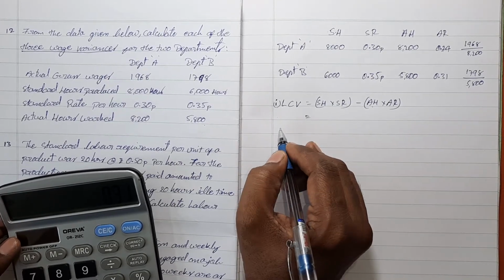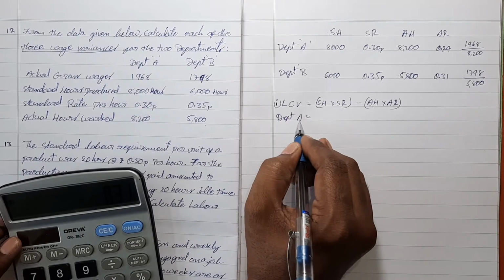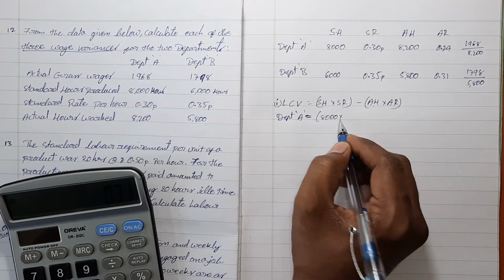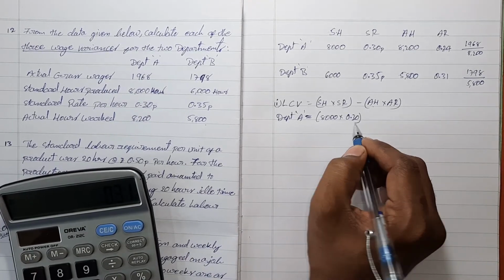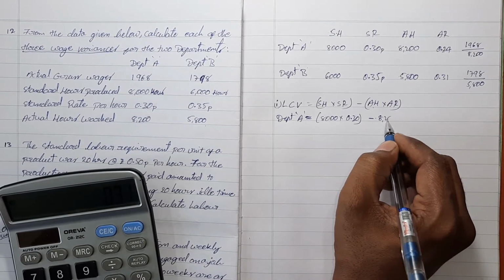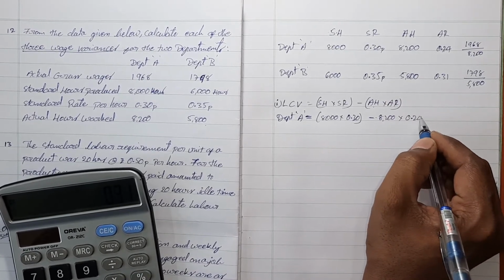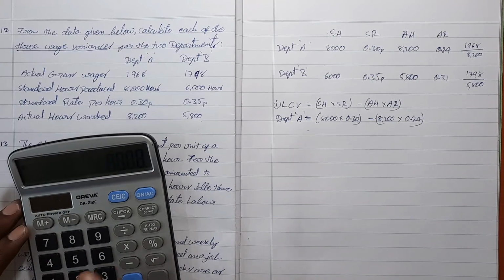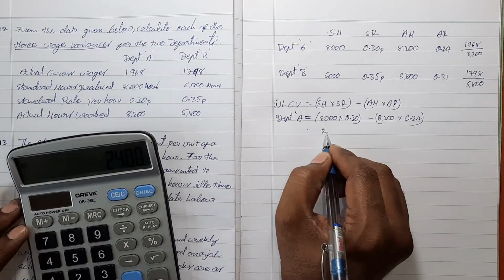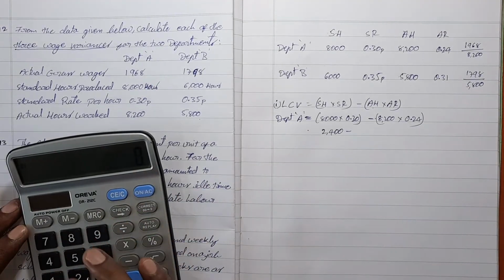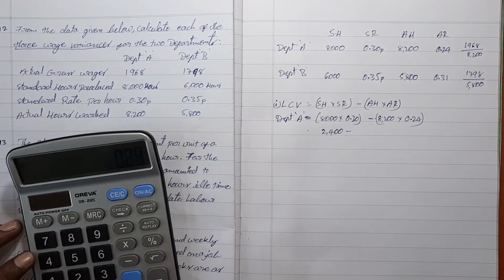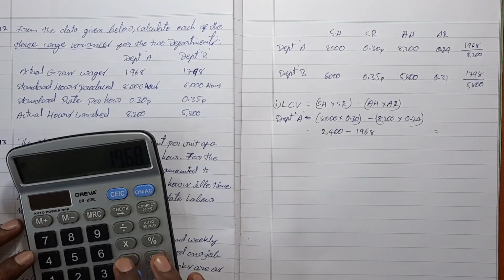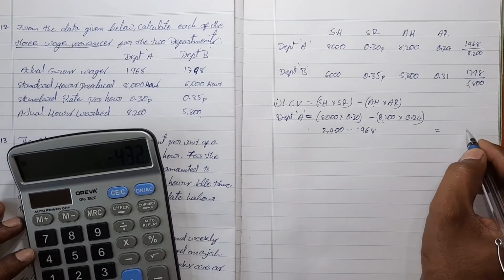First of all, department A: standard hours 8000 into standard rate 0.30 minus actual hours 8200 into 0.24, which is 2400 minus 1968, which is equal to 432.